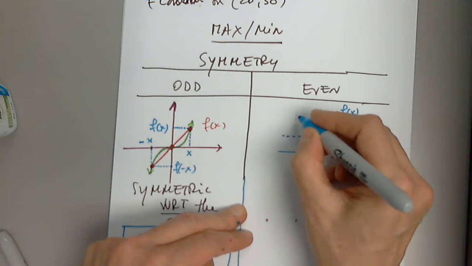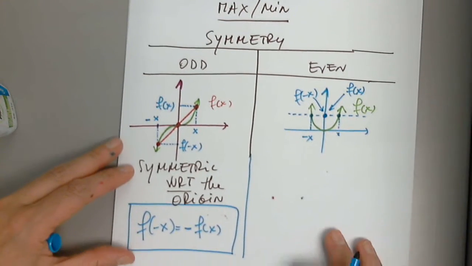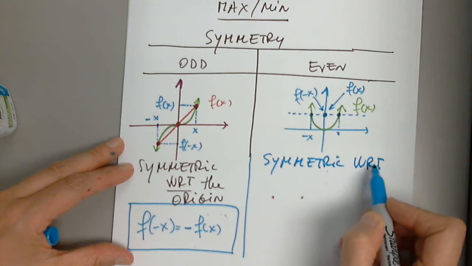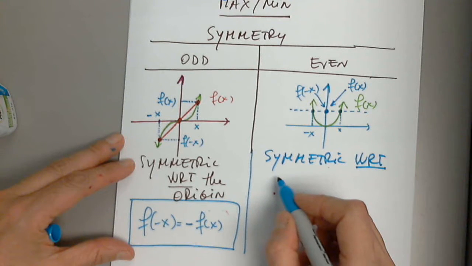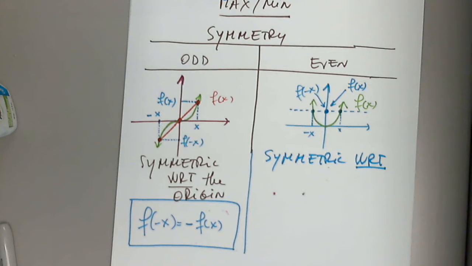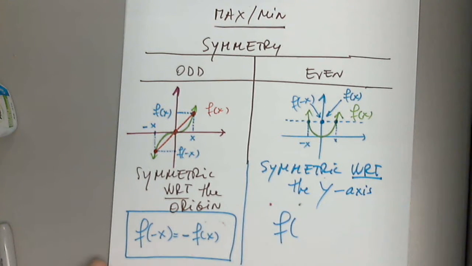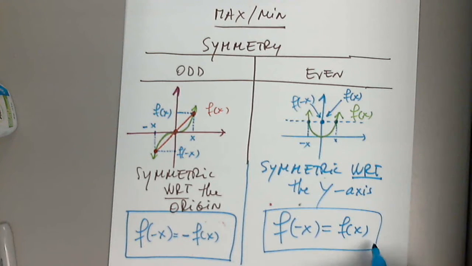Very good. So this point is f of negative x. And the graph is symmetric with respect to, WRT, with respect to, okay, here it is, the y-axis. Very good. And now please give me the relationship between the same two things, f of negative x and f of x. Absolutely. For an even function, they must be the same. If the function is not even, they will not be the same.